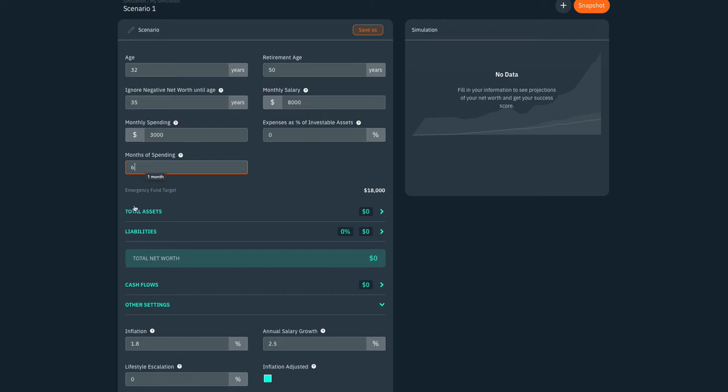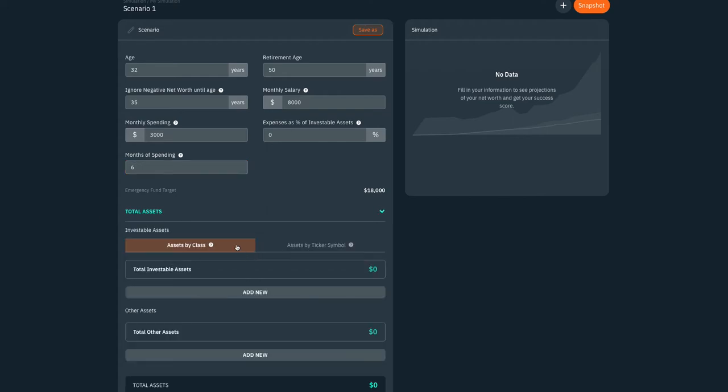Months of spending. So this is for your emergency fund. How it works is you can conservatively have 12 months of expenses, or the conventional wisdom is 6 months of expenses to keep in a liquid emergency fund. And what that will do is it will carve out this amount, 18,000 in my case, from your investable assets in cash, and then only after that's been filled, invest the remainder based on the proportions you specify here.